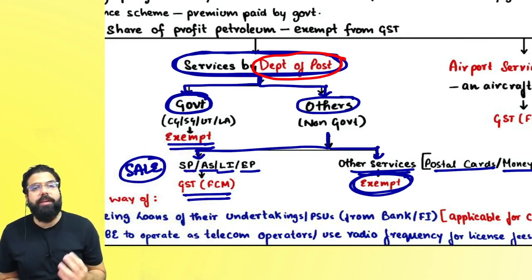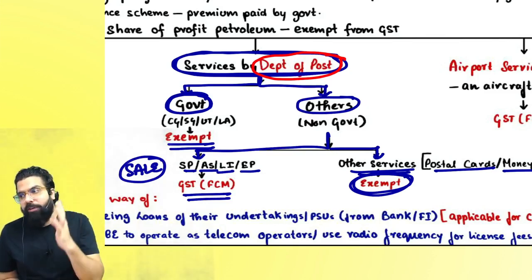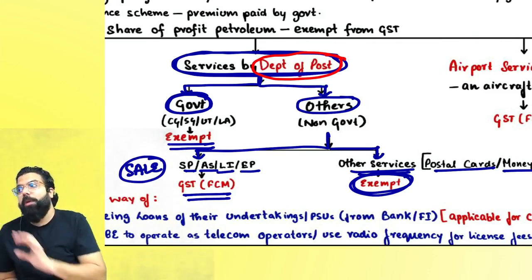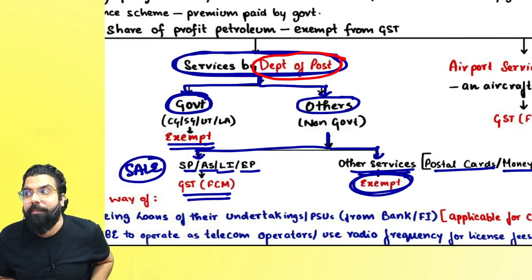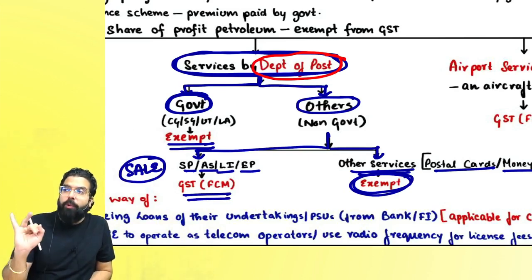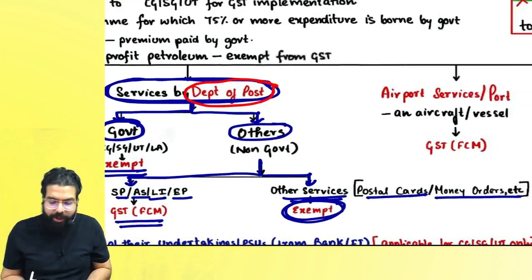They will tell you in the exam, the postal department has gone ahead and given, supposedly, to the fire department, which is a government department, speed post service. It will be exempted because government to government services are exempted. Don't forget, always remember this. Even if it is speed post, agency service, life insurance and express parcel given to the government, it is always exempted.